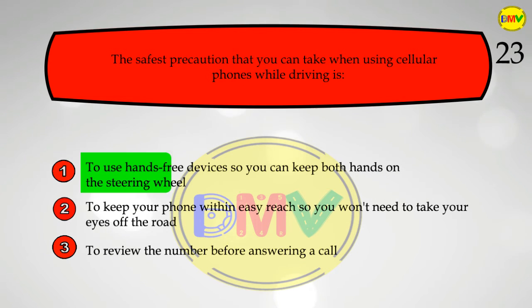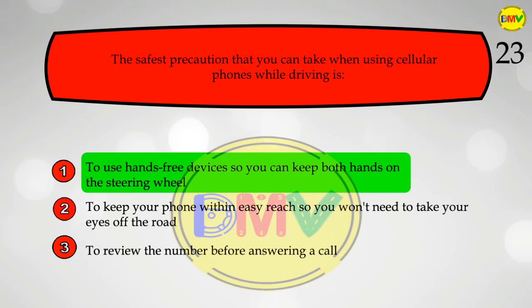The correct answer is 1. Minors may not use a cellular phone while driving, except for certain emergencies. Cell phones are allowed to be used by drivers over age 18, but a hands-free device should be used.